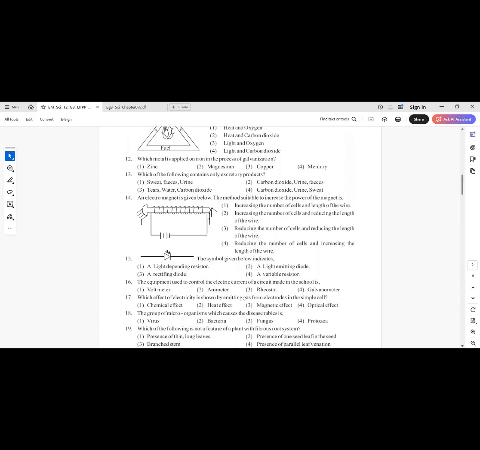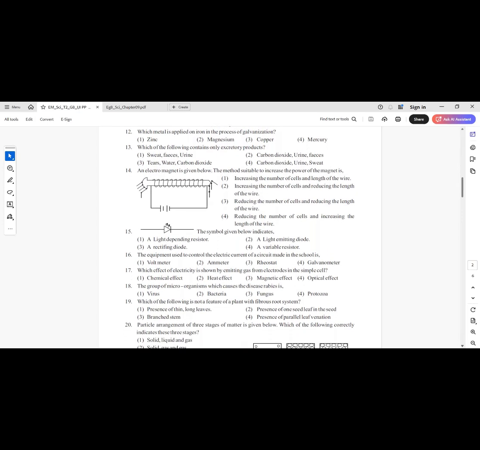13. Which of the following contains only excretory products? Answer 1, sweat, feces, urine. Answer 2, carbon dioxide, urine, feces. Answer 3, tears, sweat, water, carbon dioxide. Answer 4, carbon dioxide, urine, sweat. Answer number 4, carbon dioxide, urine and sweat. These are waste products removed from the body.